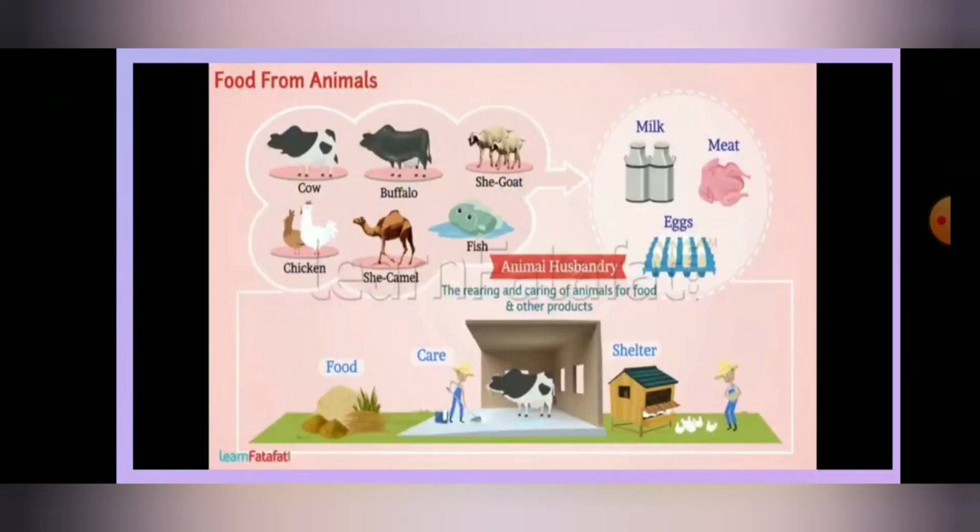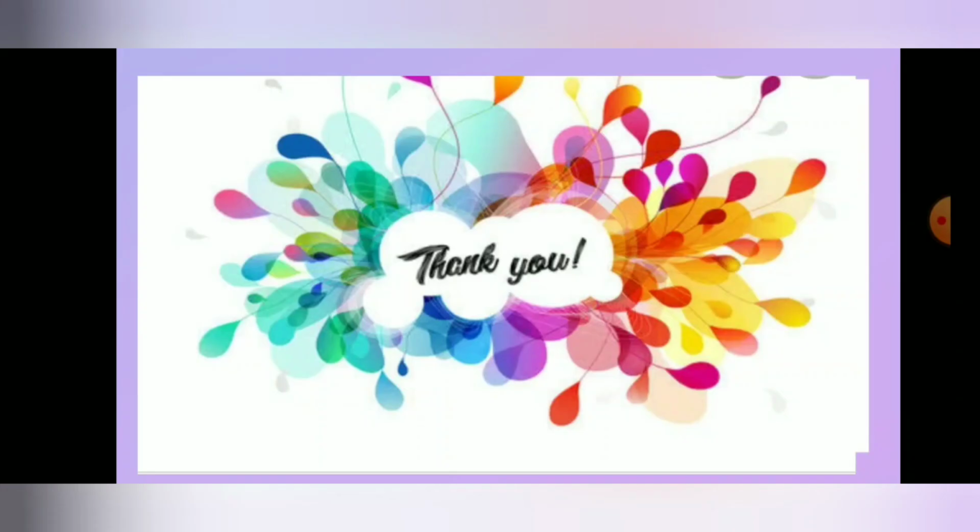In your nearby villages or somewhere else you can observe rearing of cows, rearing of goats, rearing of chickens to get meat, rearing of buffaloes to get milk. Like this we rear animals to get food products. This kind of rearing and caring of animals is called animal husbandry. So this completes lesson one, crop production and management. Thank you.